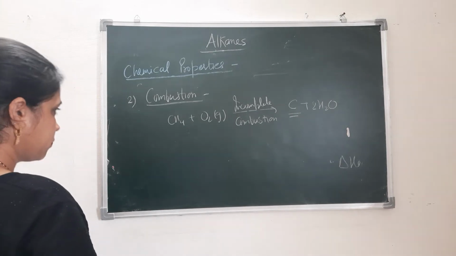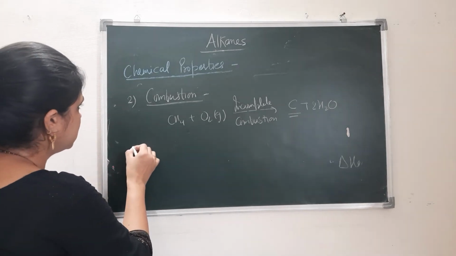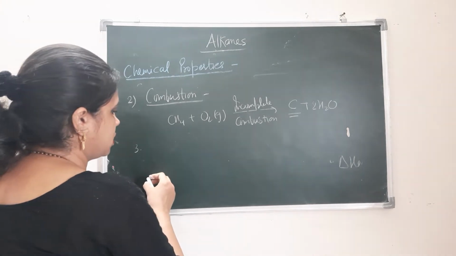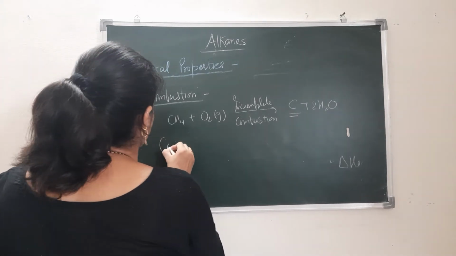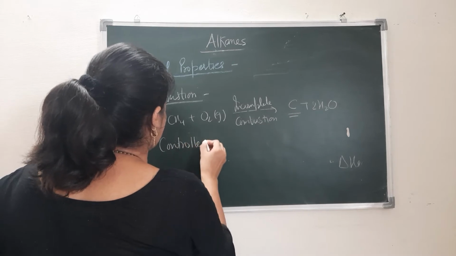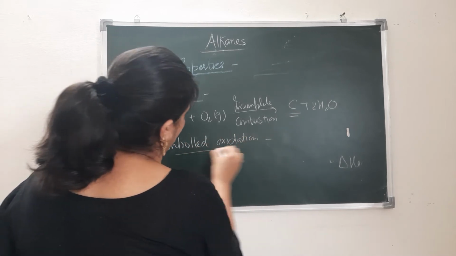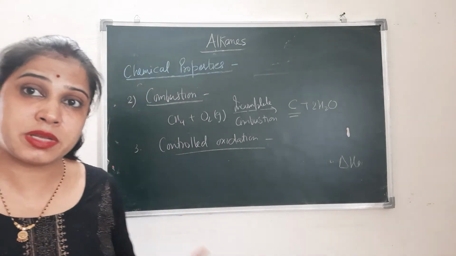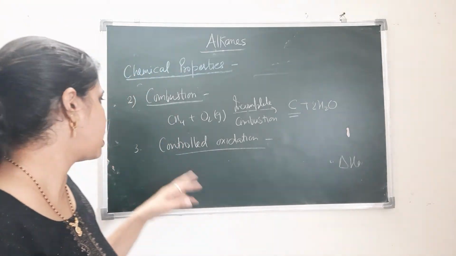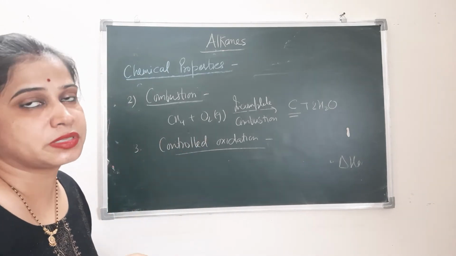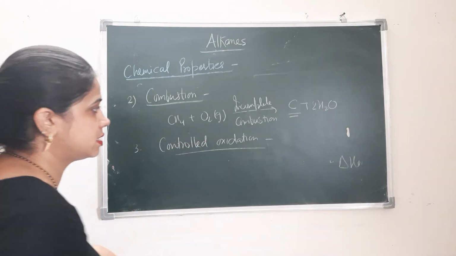So now the third reaction. The third reaction is, see, this is the controlled oxidation. So what is the difference between combustion and oxidation? Combustion means reaction with oxygen, and controlled oxidation means the reaction in the presence of a suitable oxidizing agent.